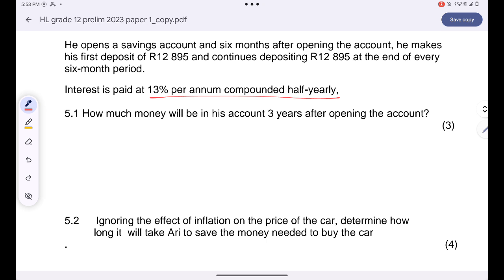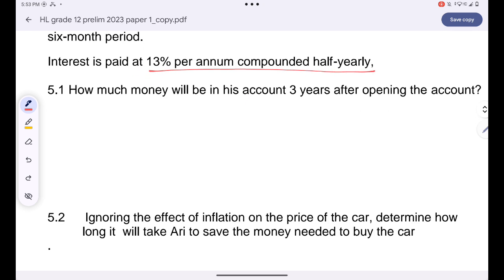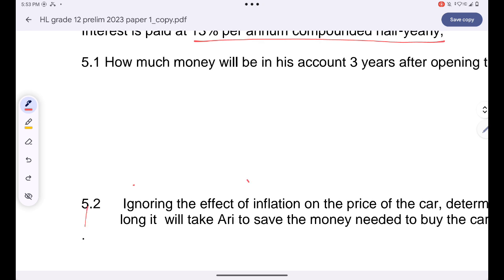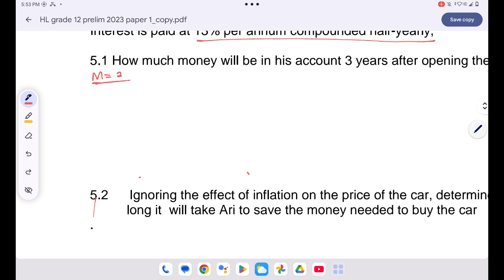Since you are making half yearly payments, the interest will also be calculated half yearly. So if interest is calculated half yearly, that means the number of compoundings is equal to 2. Remember that, guys, m simply tells us about the number of times interest is calculated in a single financial period.